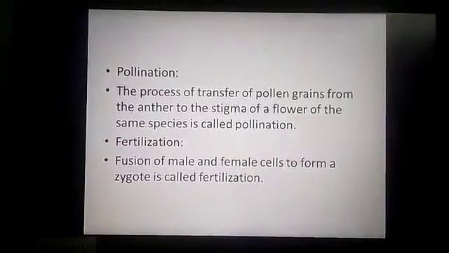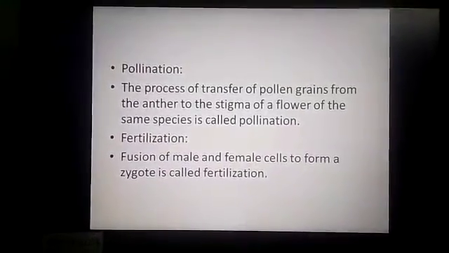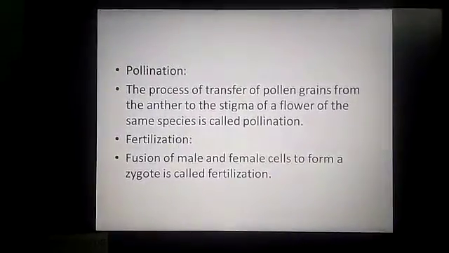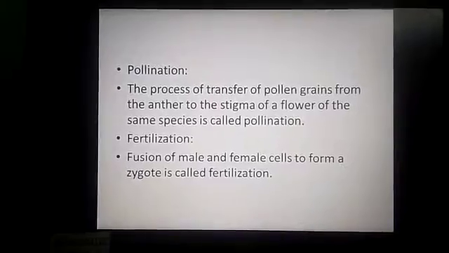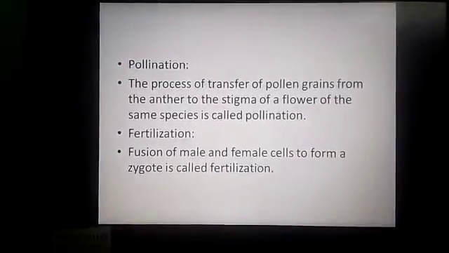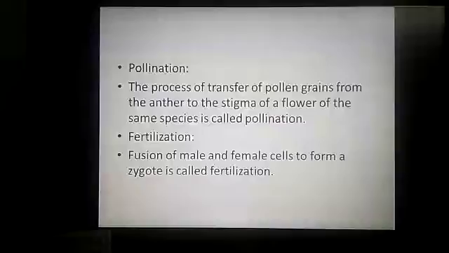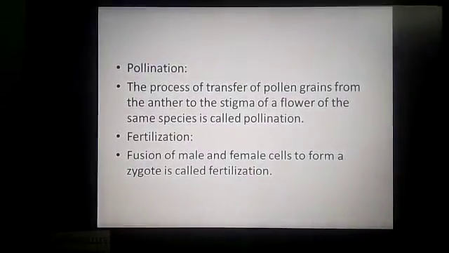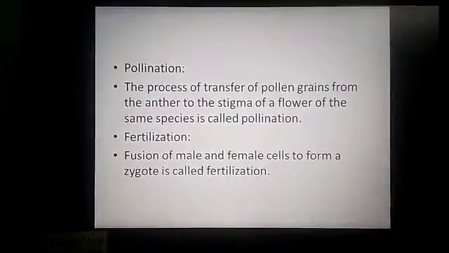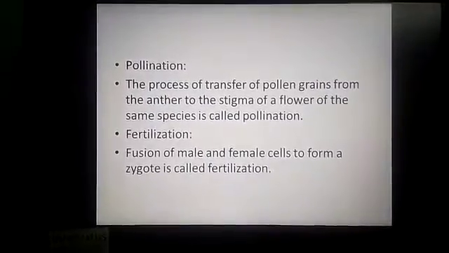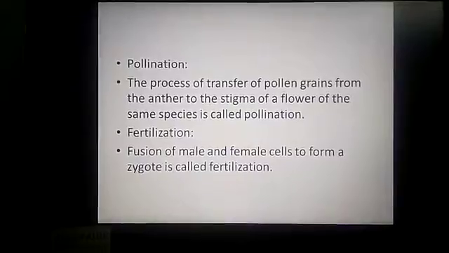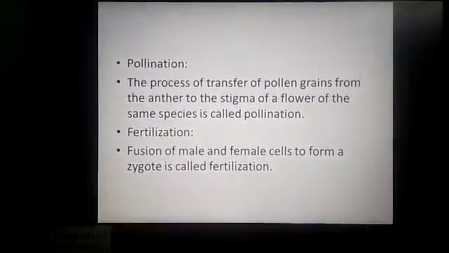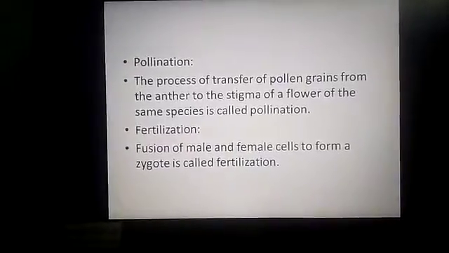Pollination: the process of transfer of pollen grains from the anther to the stigma of a flower of the same species is called pollination. What is pollination? The transfer of pollen grains from the anther to the stigma of a flower of the same species. What is fertilization? Fusion of male and female cells to form a zygote is called fertilization. So first you should know the difference between pollination and fertilization.